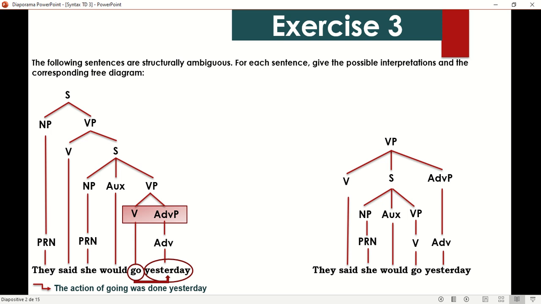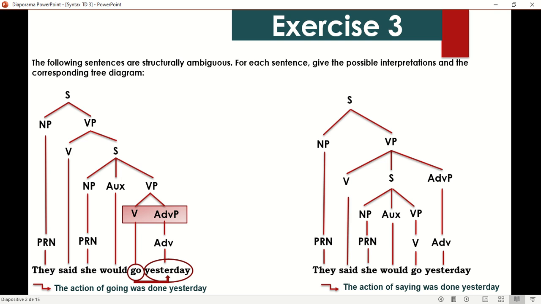What does this mean? This means that the verb here is modified by yesterday, and it means that it was said yesterday. Then, as usual, the pronoun amounting to a noun phrase. Then we have our sentence. Now, the interpretation is that the action of saying was done yesterday. As you can see here, the verb said and the adverb yesterday are branched together.